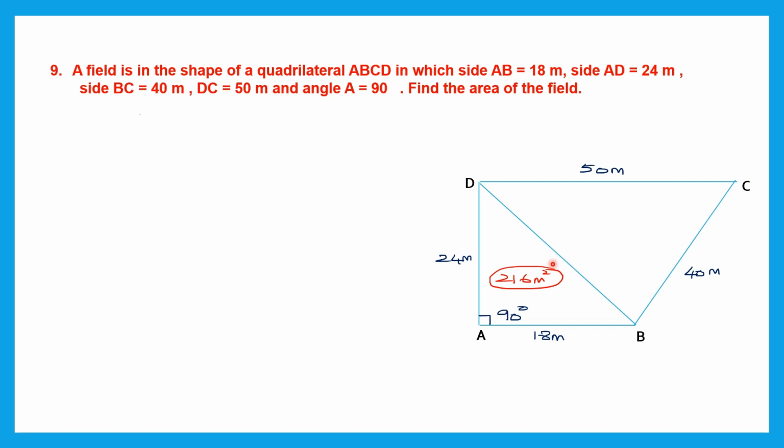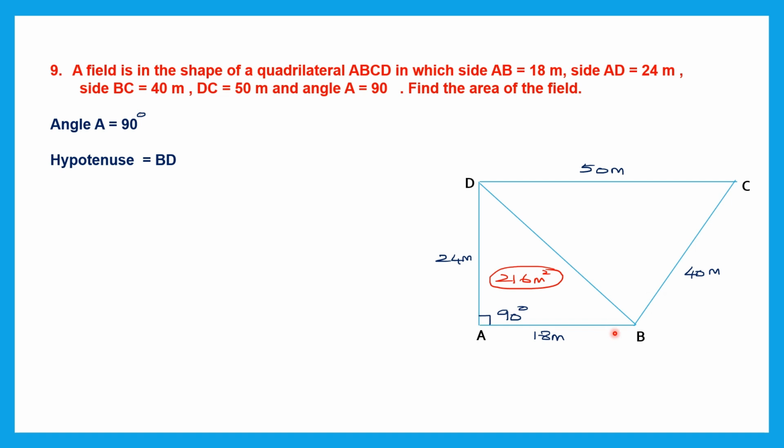So first let's find this side. Angle A we know is 90 degrees. This is already given to us. And the hypotenuse is BD. Now what is the hypotenuse? Hypotenuse is the side that is opposite the right angle. Angle A is the right angle. So this side becomes the hypotenuse of this triangle. So now we are going to find the hypotenuse. Once we find this measurement, this becomes the side of this triangle also, isn't it? Then we can find the area.